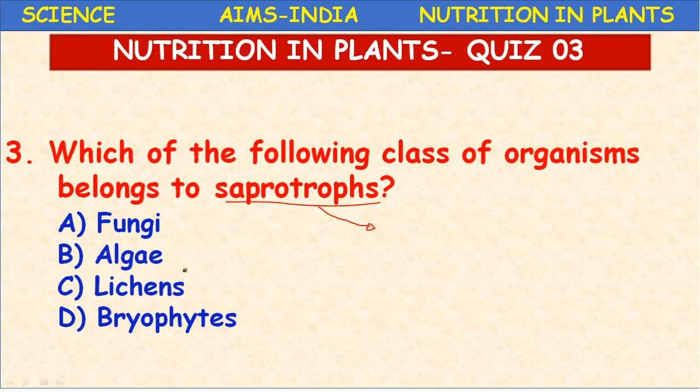So here the algae can undergo photoautotrophic nutrition, and fungi is a heterotrophic plant. It is a non-green plant and cannot photosynthesize, whereas lichens also undergo photosynthesis because they are a combination of algae and fungi.